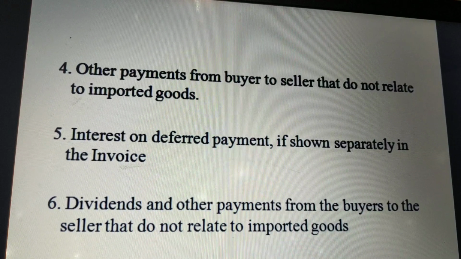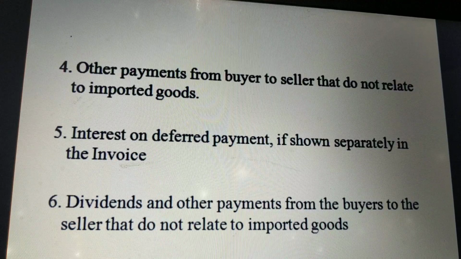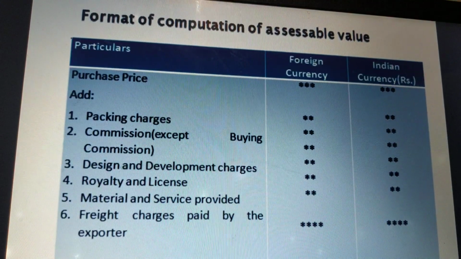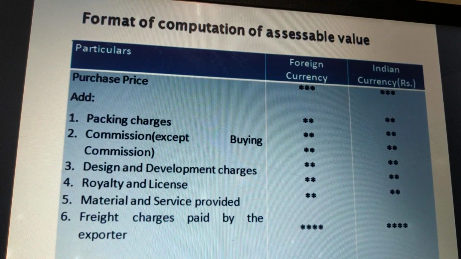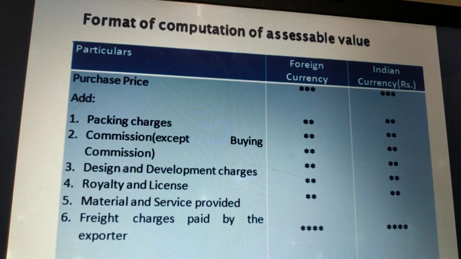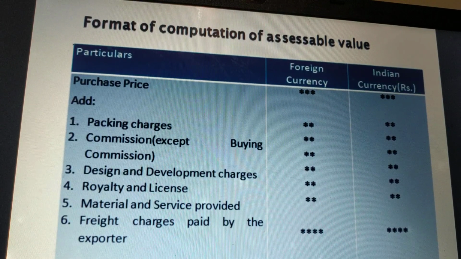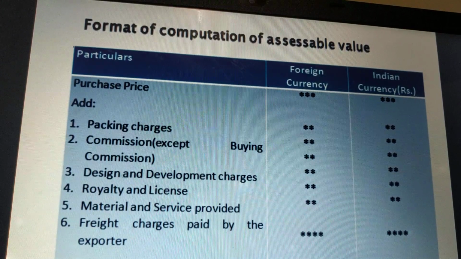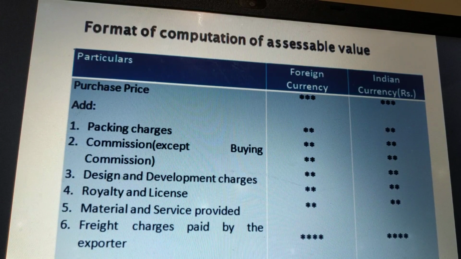After considering all these additions and includable and excludable items, we can go through the format of computation of assessable value. Here I have given the format of computation of assessable value. We have taken two columns, foreign currency and Indian currency. Since we are purchasing from a foreign country, we pay the consideration in foreign currency and it needs to be converted into Indian currency because customs duty is payable in India.